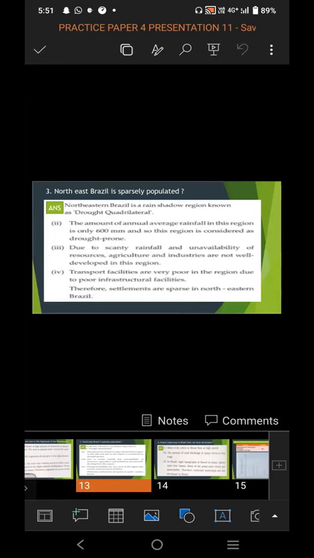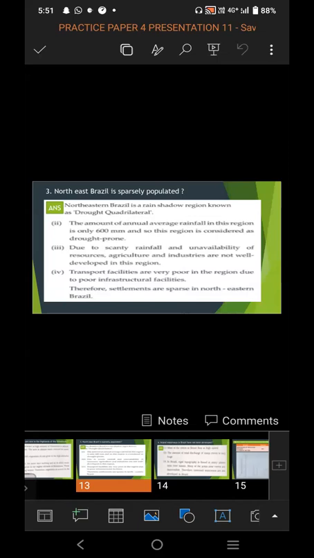Second point, the amount of annual average rainfall in this region is only 600 mm, and so this region is considered as drought prone. So the annual average rainfall in this region is only 600 mm, a very small amount of rainfall. So this region is known as a drought prone region.